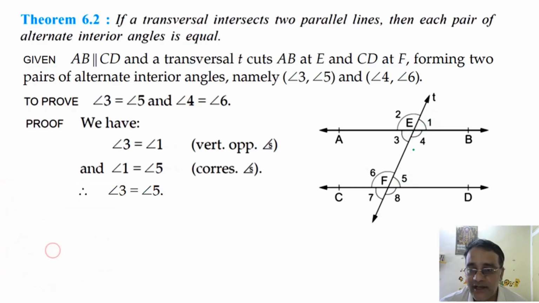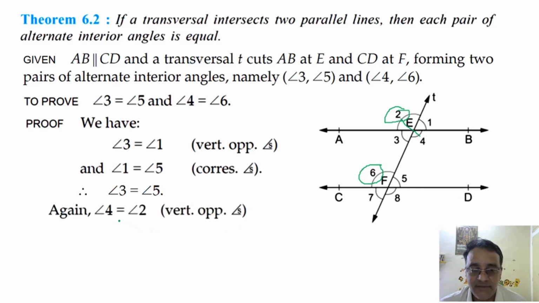So for that, what will we do? We'll take these two angles. Angle 2 is equal to angle 4. Why? Vertically opposite angles. And angle 2 is equal to angle 6. Corresponding angles. Corresponding angles, right?